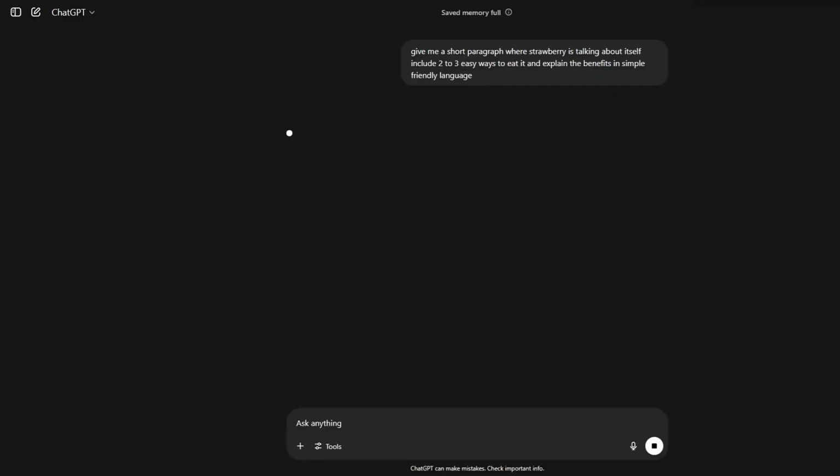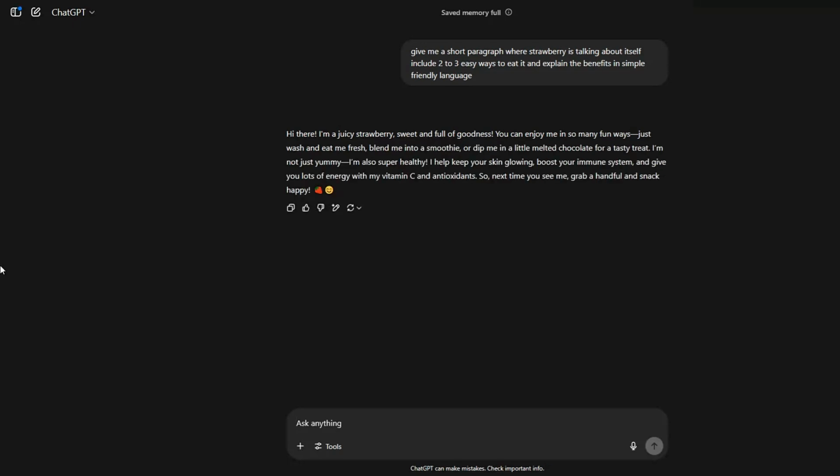When you enter this prompt, you will see that we get a short paragraph. If you like it, you can use it as it is, or else you can edit it or regenerate it again. So now it's time for image generation.